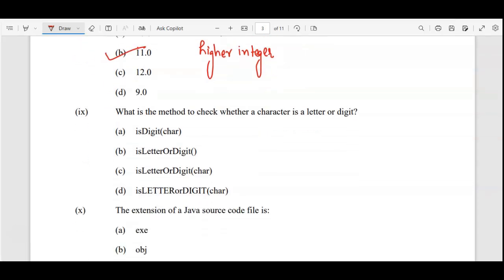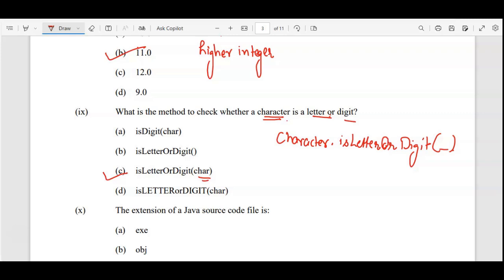Now what is the method to check whether a character is a letter or digit? Character. So it is a part of the Character class. If you remember, Character.isLetterOrDigit. Anything, it should give a true result for a letter or a digit. So Character.isLetterOrDigit, with L also in capital in isLetter, and then for Or also it will be in capital only. So isLetterOrDigit, and then here you will give the character variable. So the correct answer is this only, isLetterOrDigit, and here will come the character output.